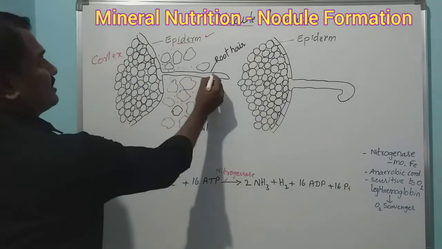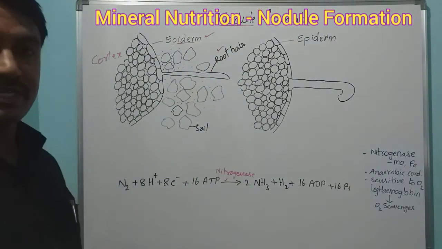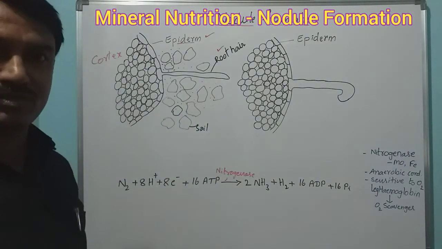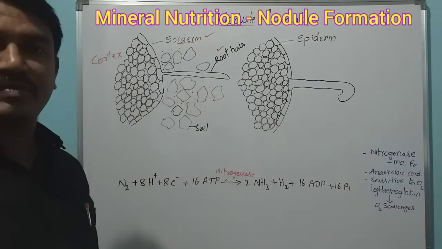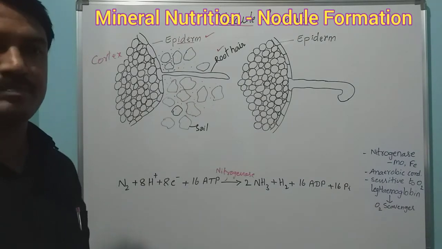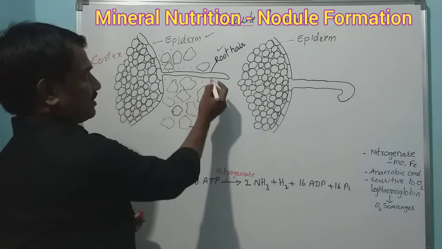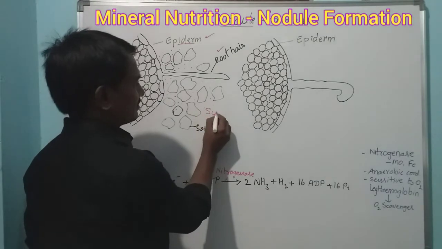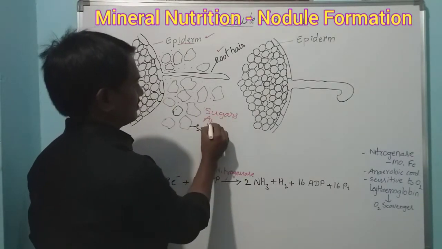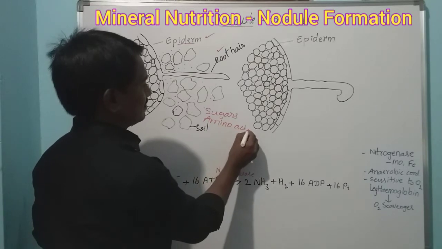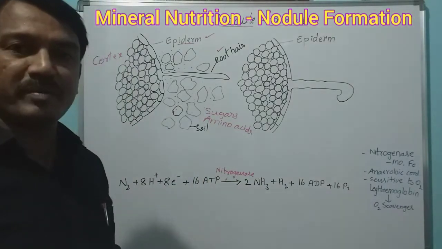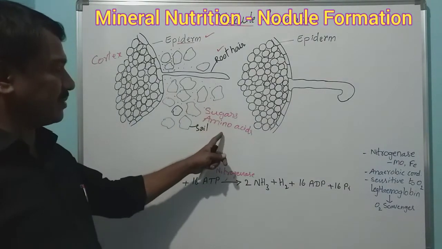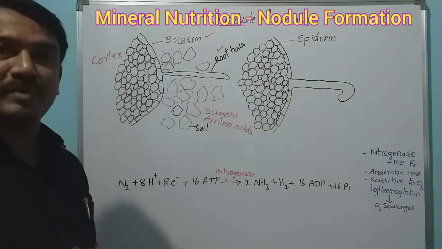This is the root hair, and surrounding the root hair are soil particles. They contain water molecules, minerals, and also some bacteria which are useful to the host plant. At this time the root hair of the host plant secretes amino acids and sugars to attract the rhizobium bacteria.